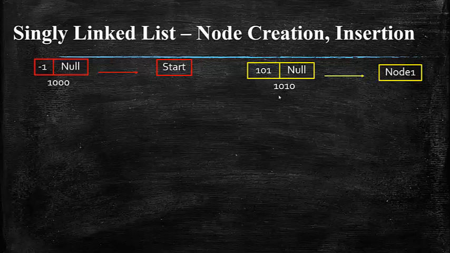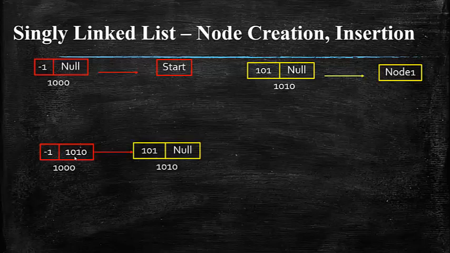Now that this node has been created, the pointer variable present in your start node should point to the address of your first node, as I told you some time back. This is my start node. From null, I have updated the address to the address of your first node, from null to 1010. Always remember, your start node will have no data, but it will point to the address of the first node.